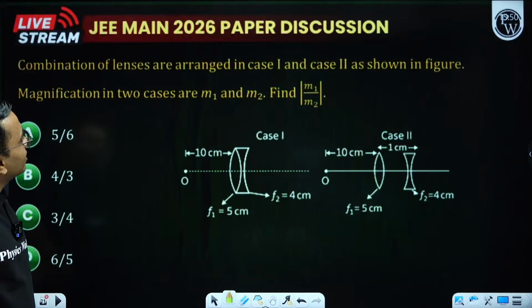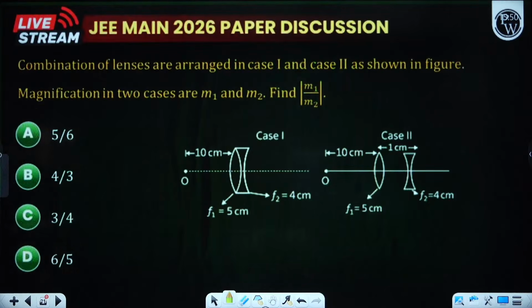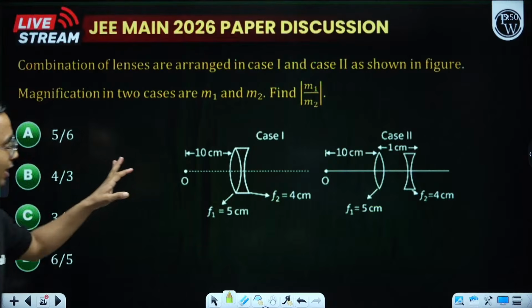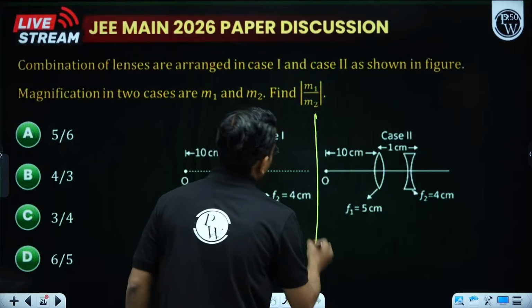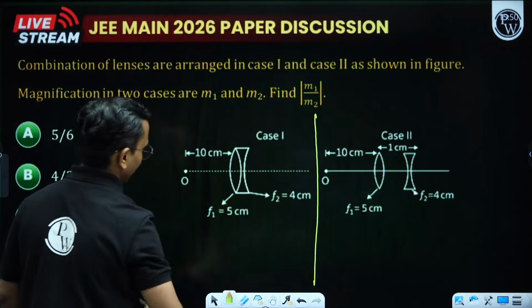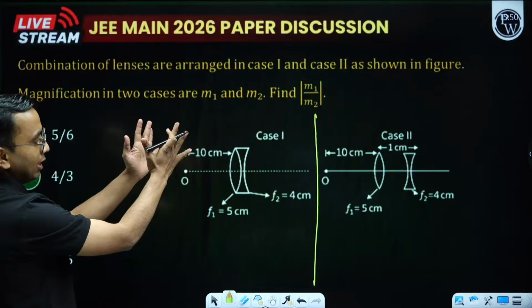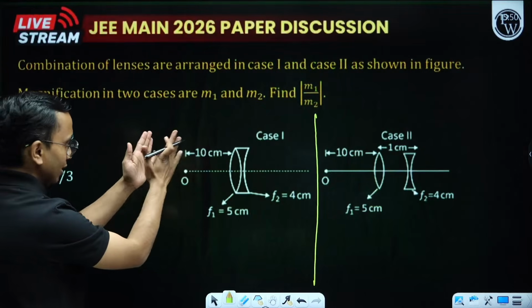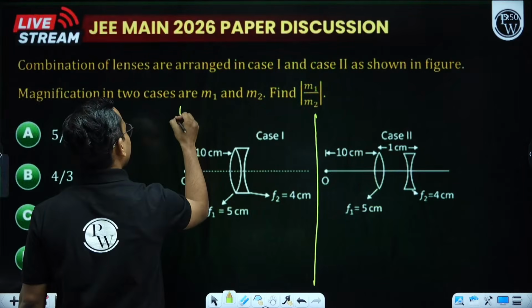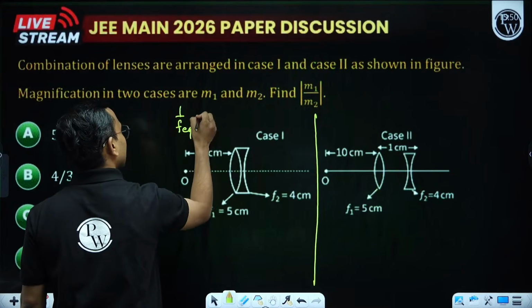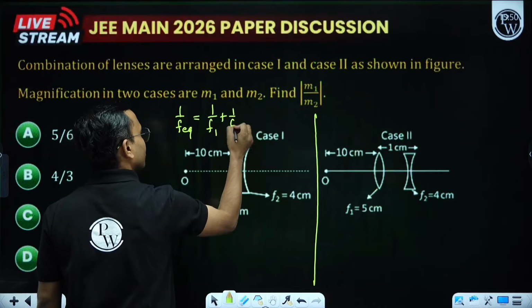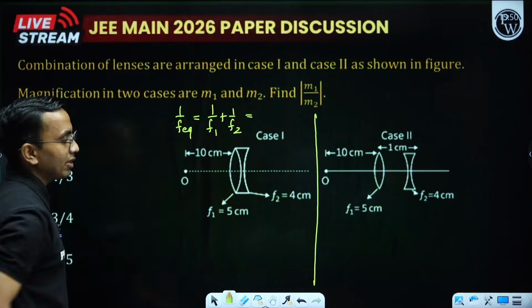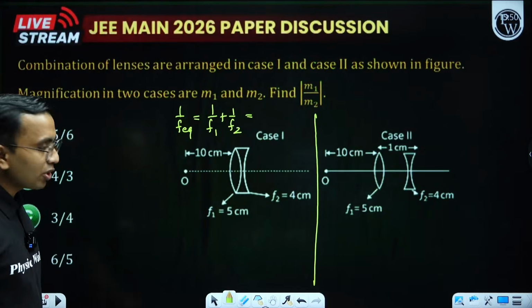Combination of lenses are arranged in case 1 and case 2 as shown in figure. Magnification in two cases are M1 and M2. We need to find the ratio of M1 by M2. This is our case 1, that is our case 2. In case 1, both the lenses are put together. So if I write the equivalent focal length, 1 by f1 plus 1 by f2. So it will become a single lens having this equivalent focal length because they are in contact.